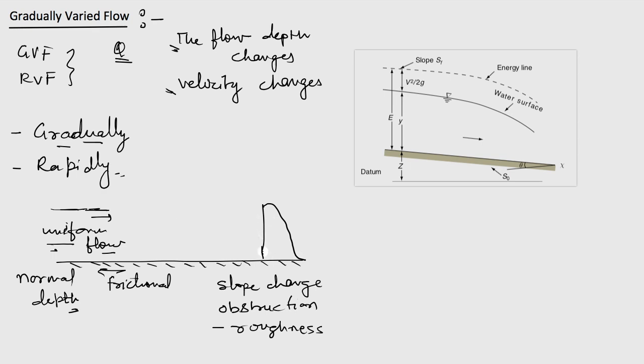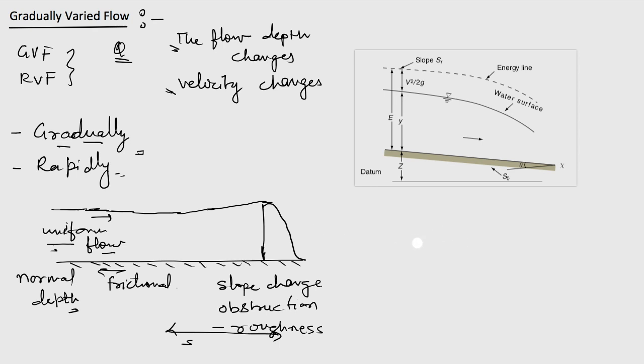That is, if we take this spillway of the dam here, so due to the spillway, earlier this flow will be coming as uniform flow, then here the flow depth will try to change, gradually it will change here. So it is taking a long or large length of the channel for the flow depth to considerably change here. So that's why we name it as gradually varied flow.